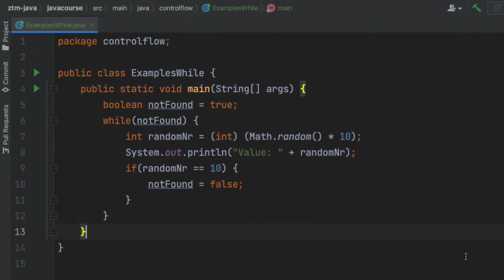So looking at this code, we think we have a way of ending our while loop, right? On lines 9, 10, 11, there's an if statement specified, and as soon as the random number generated equals 10, we set not found to false, and we exit the loop. That's true, in case we would ever achieve the number 10, but we don't. Why is that? Well, let's have a look at this random function.